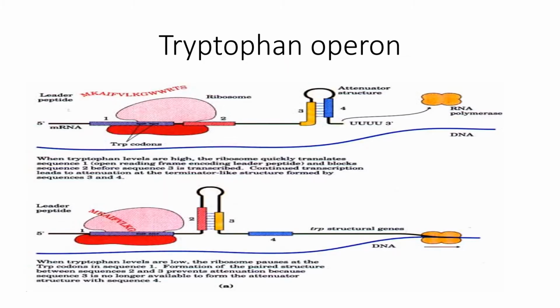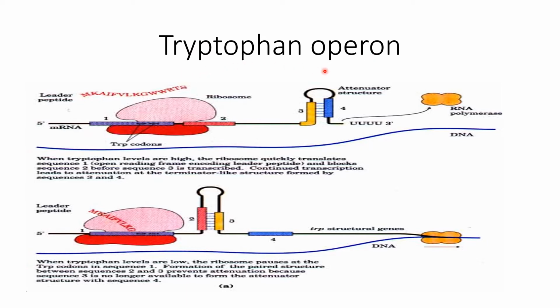Now next is the regulation through the formation of the attenuator. This structure is also known as the attenuator stem and loop structure, or hairpin structure, and these structures are also involved in rho-independent termination of transcription in almost all prokaryotes. But this structure is also involved in the regulation of the tryptophan operon.